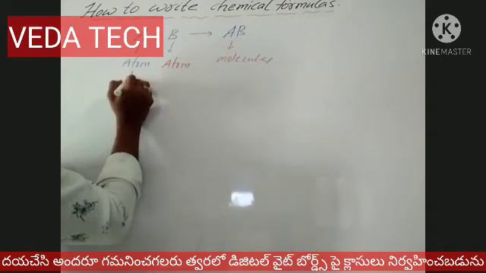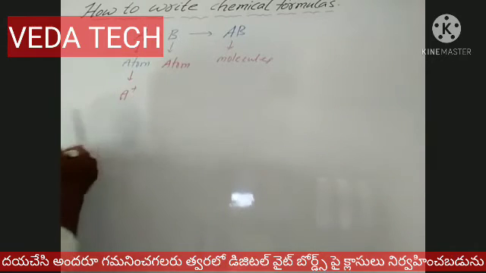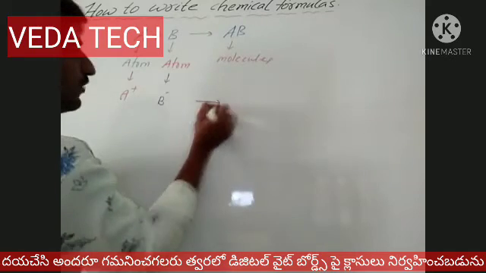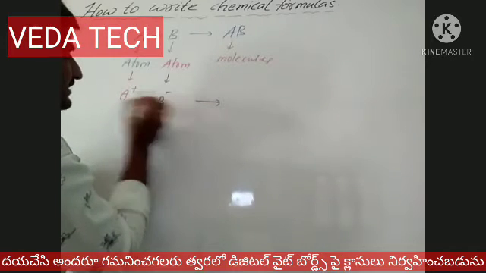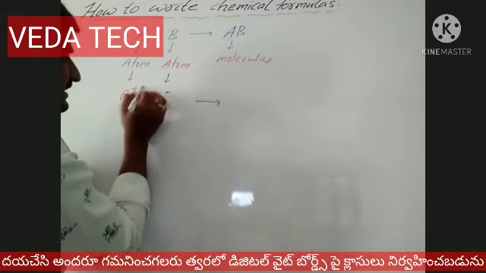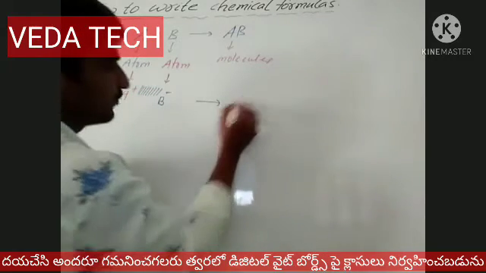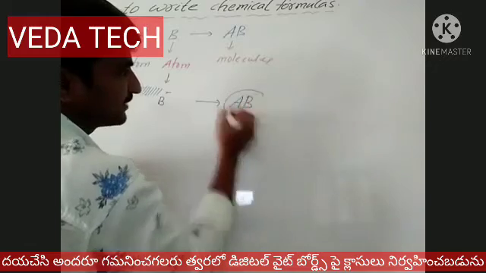A is converted to A plus, and B is converted to B minus, forming an electrostatic force between the plus and minus. This electrostatic force between the two oppositely charged ions forms AB, which is a molecule.